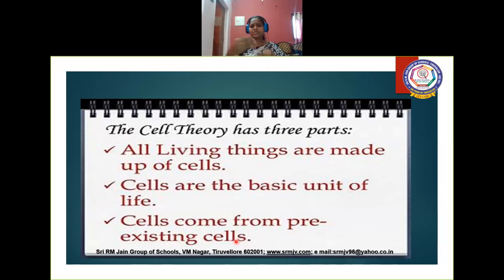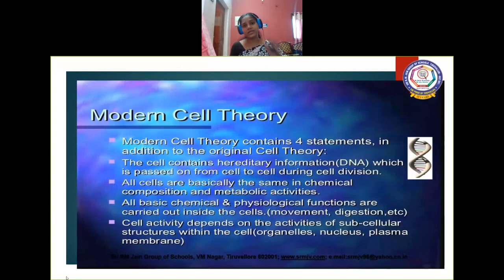After this, so many scientists started working on the cell, and they discovered so many things. Keeping all these things in mind, they have framed a modern cell theory. This is the classic cell theory, and they have framed a modern cell theory. This modern cell theory contains 4 statements. The cell contains hereditary information in the form of DNA.